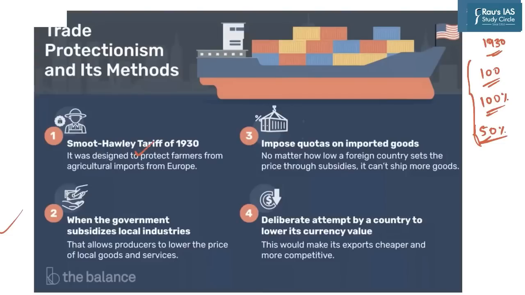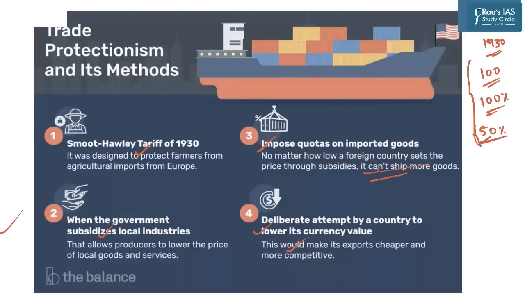So these are tariffs. Then government provides subsidies, which allows producers to lower the price of local goods and services because they are getting benefits from the government. Then you impose quotas. And then no matter how low a firm sets the price through subsidies, it cannot ship more goods because there is a limit on how much you can import. And even if that good is very cheap, you cannot import more than that. And then finally, you tweak with the currency. Deliberate attempt by a country to lower its currency value, which would make its exports cheaper and more competitive.